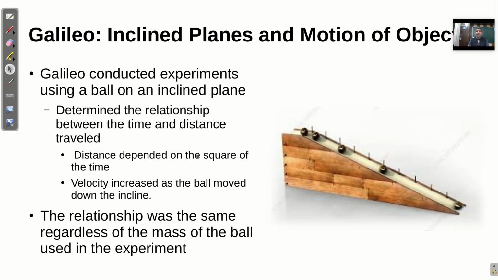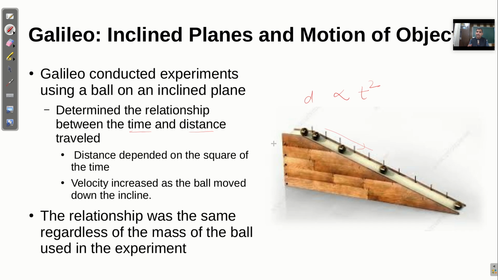He also performed various experiments on the inclined plane and the motion of objects. Galileo conducted experiments using a ball on an inclined plane, and determined the relationship between the time and the distance traveled. The distance traveled came out to be proportional to the square of the time, and velocity increases as the ball moves down the inclined plane. Initially it is moving with a very small velocity, and as it keeps moving downwards, its velocity keeps increasing slowly and steadily.